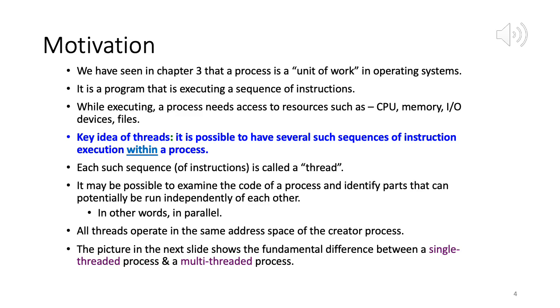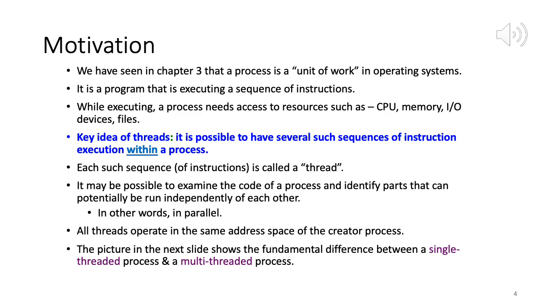Once again, within a process it is possible to have many sets of instructions, and each set can execute independently of the other, all in parallel, each on a separate CPU. Of course, from this parallel execution, we are hoping to finish the job earlier.